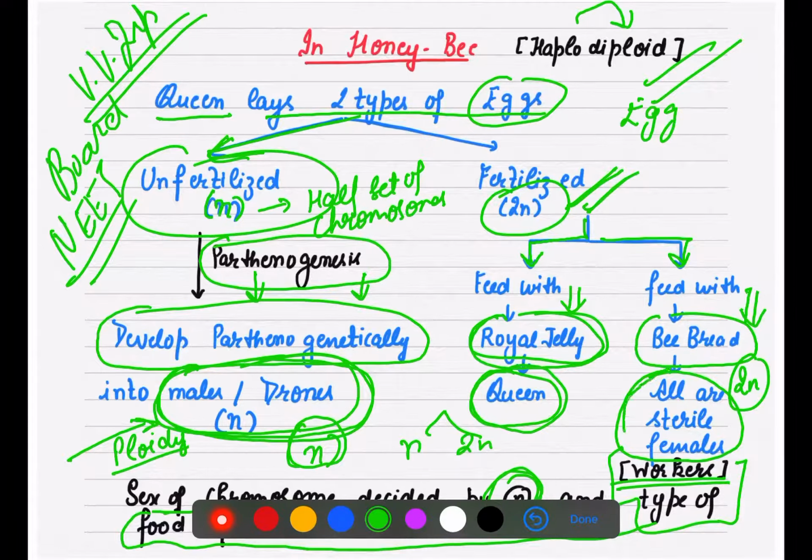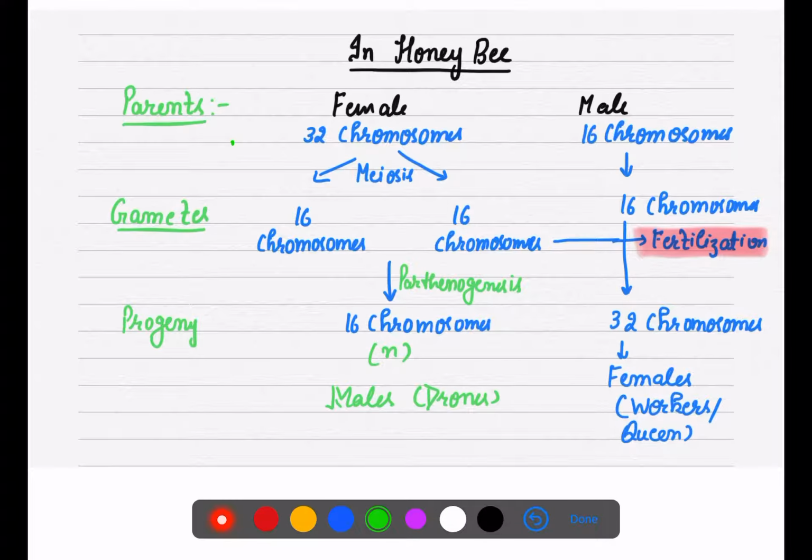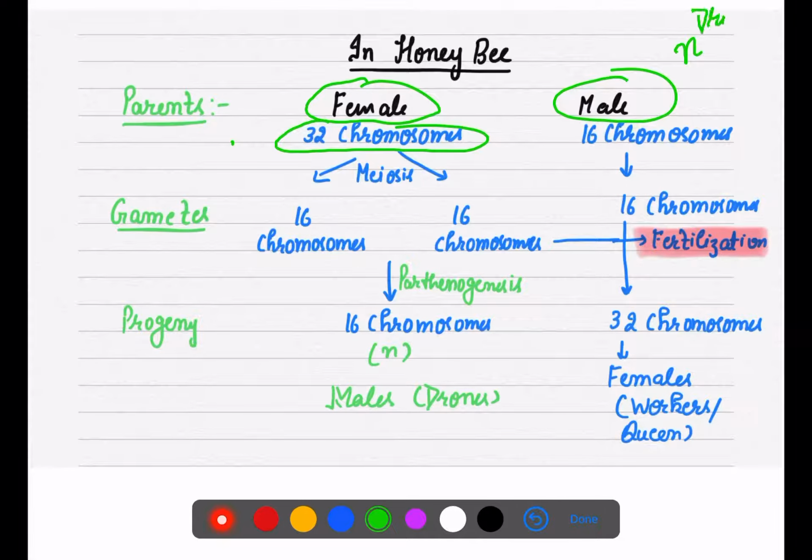If they are provided with the bee bread, they will be females. So अगर आपको क्रॉस बनाना है, then in honey bee parents आप लेंगे female and male. Females they have 32 chromosome. Males, I already told you that drones or males they are having n chromosome, means half of the honeybees chromosome number, which is 32. तो males में कितने बचेंगे? 16 because there is हाफ सेट ऑफ क्रोमोसोम.